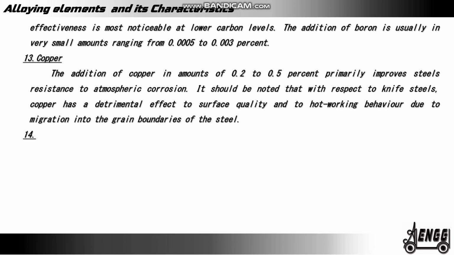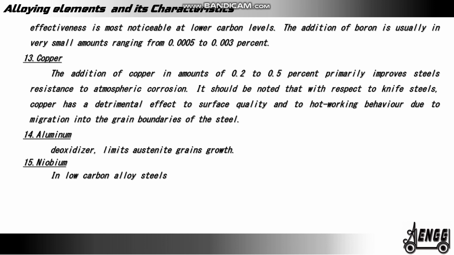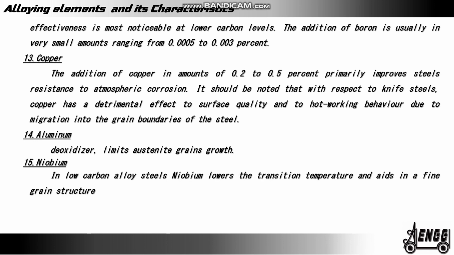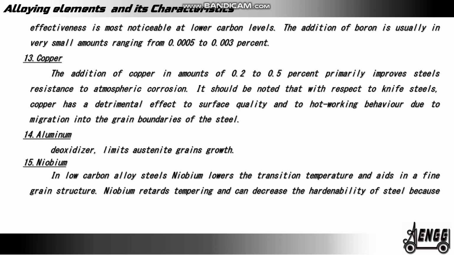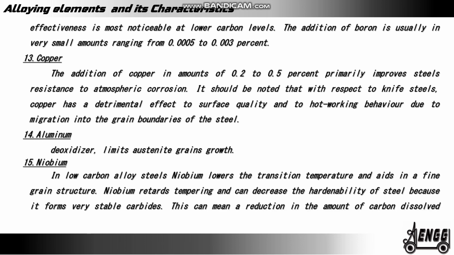14. Aluminium. Deoxidizer, limits austenitic grain growth. 15. Niobium. In low carbon alloy steels, niobium lowers the transition temperature and aids in a fine grain structure. Niobium retards tempering and can decrease the hardenability of steel because it forms very stable carbides. This can mean a reduction in the amount of carbon dissolved into the austenite during heat treating.